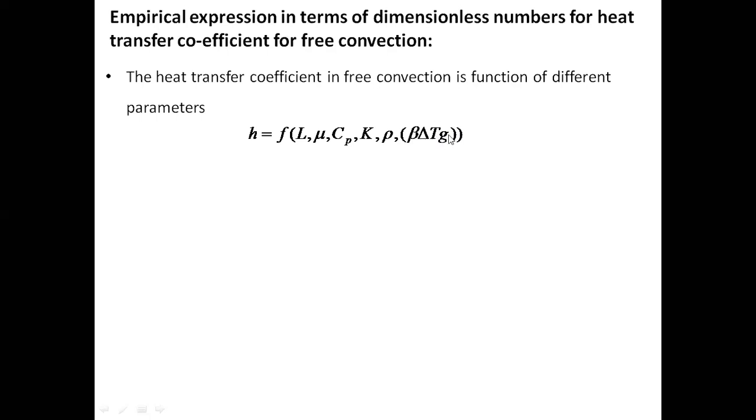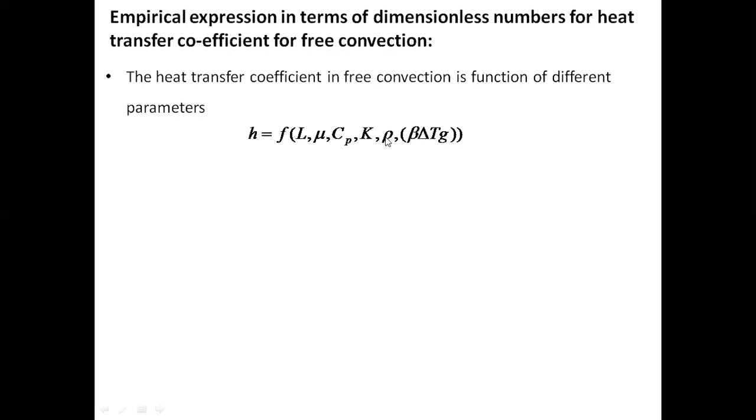taken by this group: beta, delta T, and g. How this comes, we have seen in the previous discussion, right? That is a net force acting on the fluid per unit mass, equal to beta into delta T into g, that we have discussed just now. So this is put together. This parameter is taken together. So this is one parameter together.